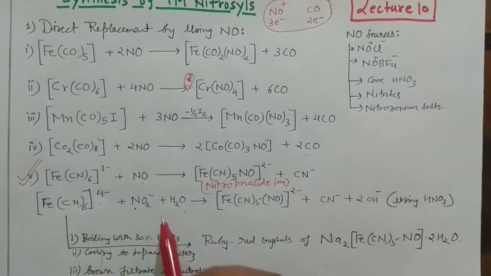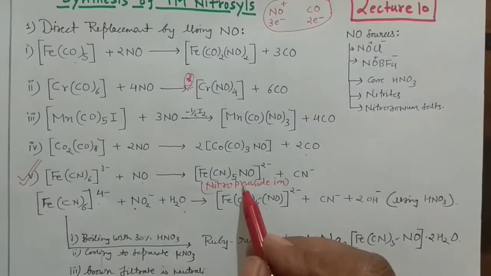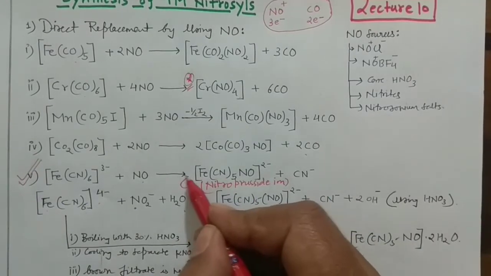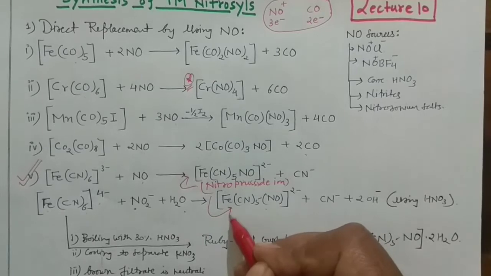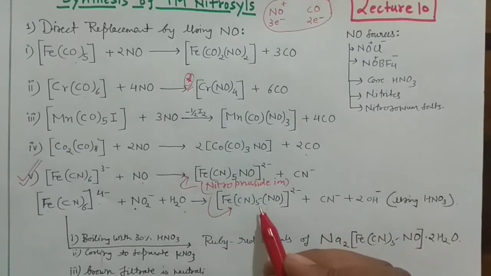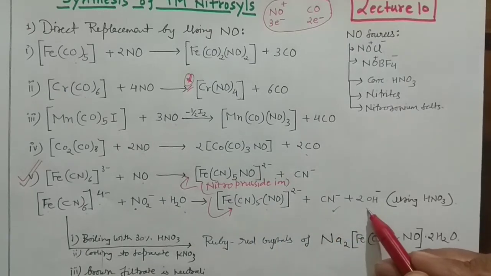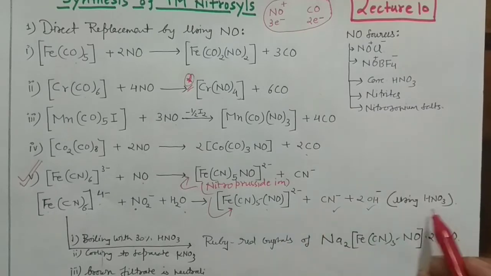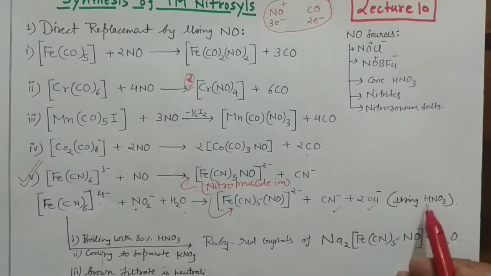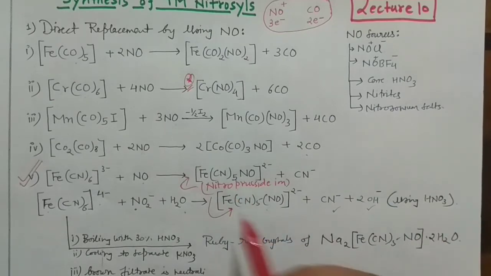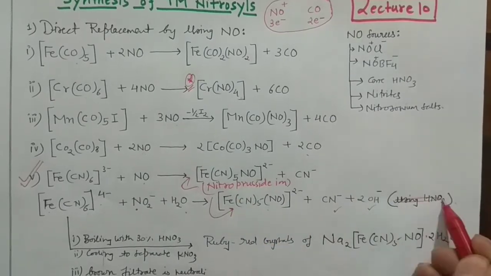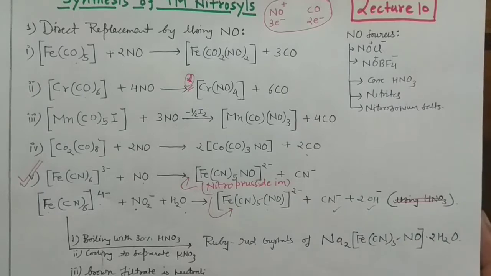Right? When you do this reaction, then you will produce again the same ion, which is the nitroprusside ion. In both the cases, you are producing the same thing. So these are the two important methods for the generation of the nitroprusside ion. Cyanide will be removed from here and 2 of the hydroxide, and the same reaction can also be done with the nitric acid. However, it is not possible for the nitric acid, so you can stick to these 2 reactions. You can skip this nitric acid part from here, okay?